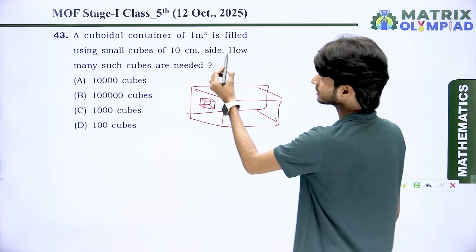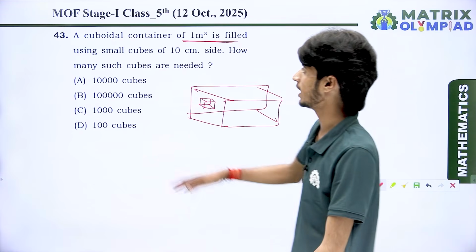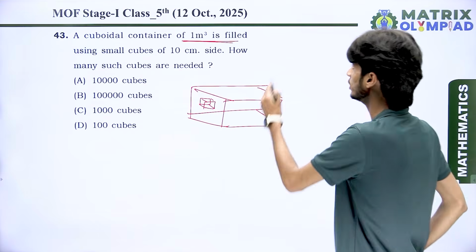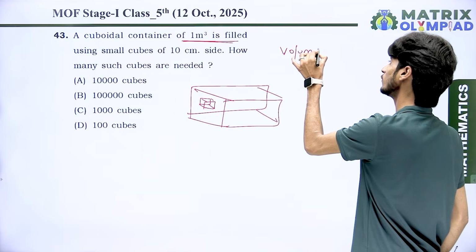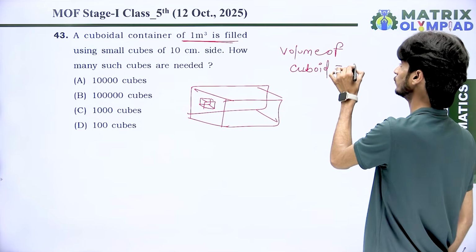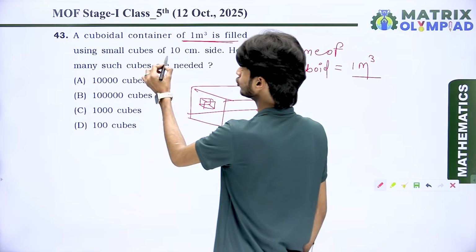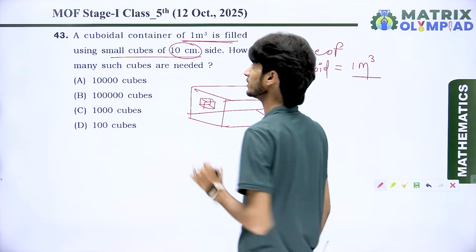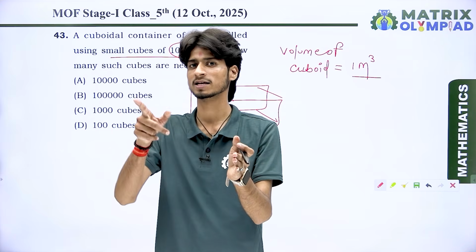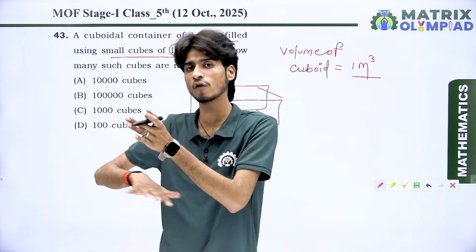Okay, and the volume of the cuboid is 1 meter cube. A cuboidal container of 1 meter cube, so 1 meter cube is the volume of the cuboid. Okay, very good. Volume of the cuboid container is equal to 1 meter cube, and we filled it with cubes which have side 10 centimeter. Dear students, if you fill a cuboidal container with cubes, then the total volume of the cuboid is equal to the total volume of all cubes.